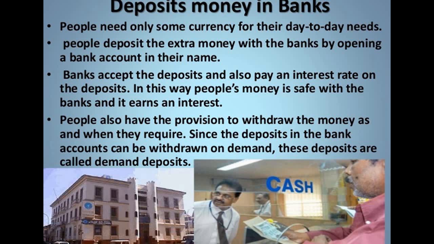Now you can withdraw that particular cash on demand. That's why these deposits are known as demand deposits as well, where you can deposit and also withdraw that amount at any point of time according to your requirement.